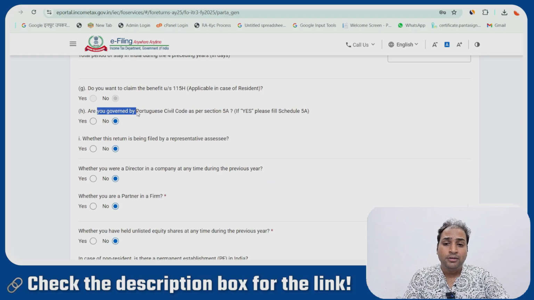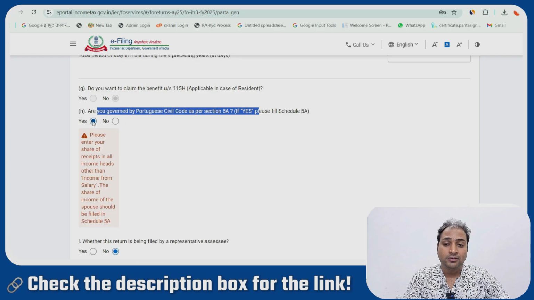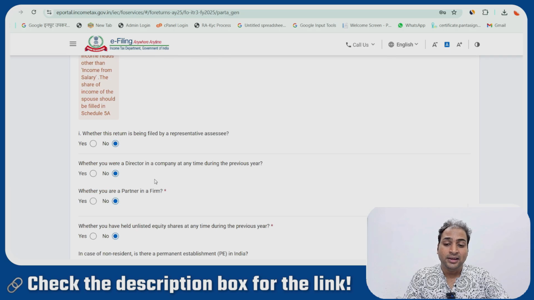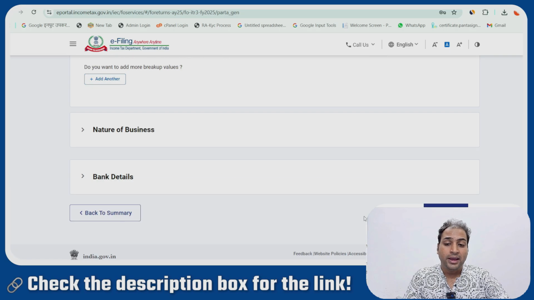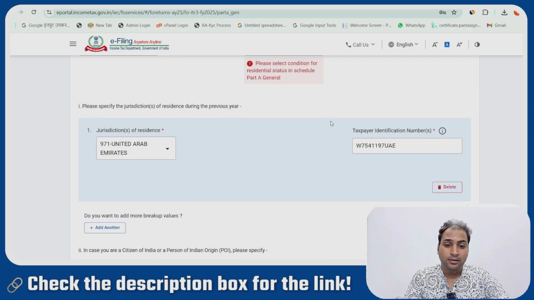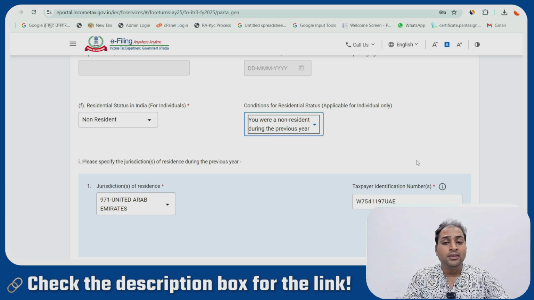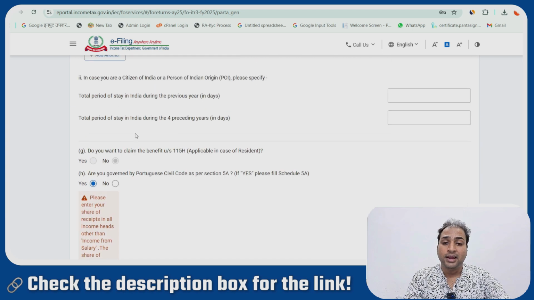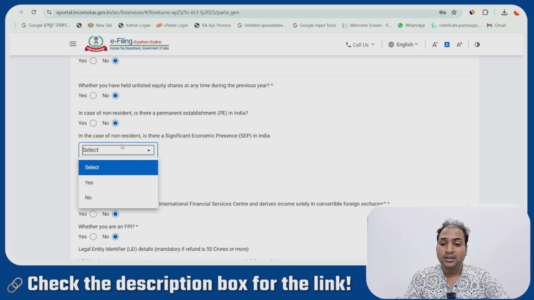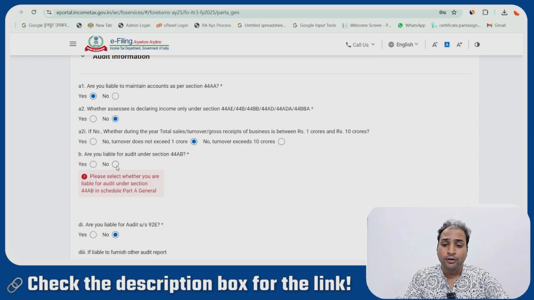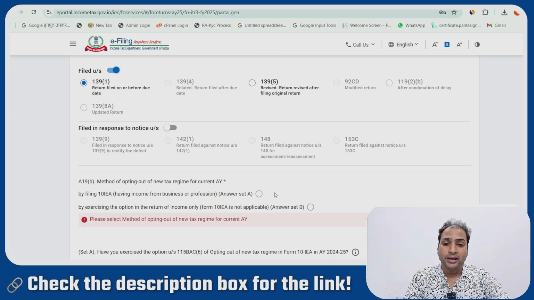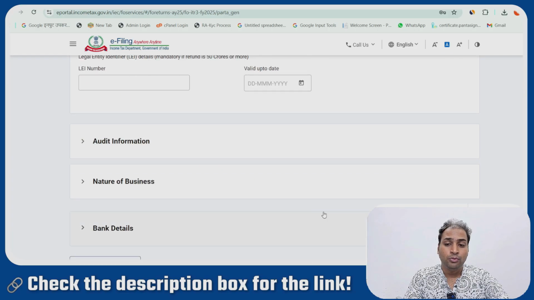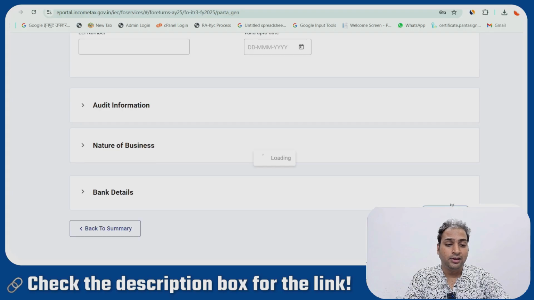So, are you governed by the Portuguese Civil Code? Select yes. All right. Please enter your share in income heads other than income from salary. The share of income of the spouse should be filled in Schedule 5A. So we will select yes and select all the other details as no, and we will confirm it. Resident, yes. In the given case, the assessee is an NRI, so we will select the schedules from an NRI point of view. We will select the audit requirement as no. There is one more thing we need to correct, and yes, we will confirm it.